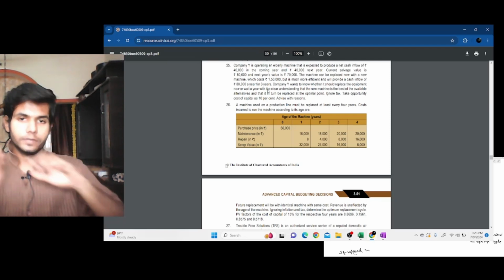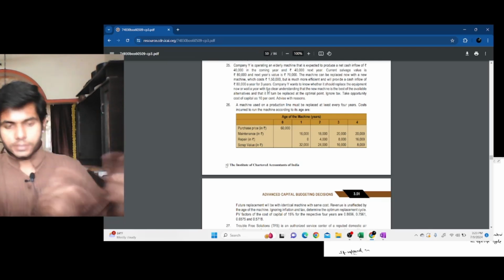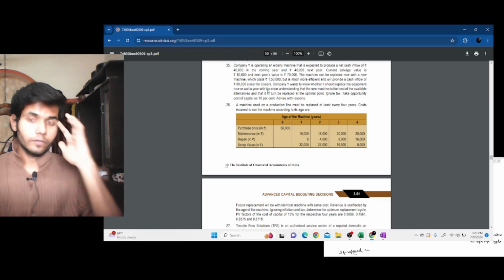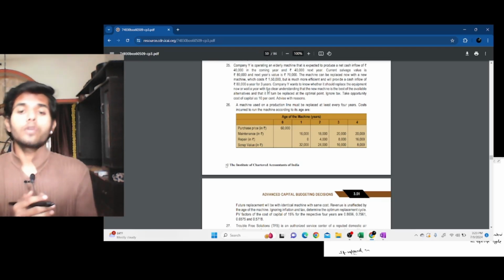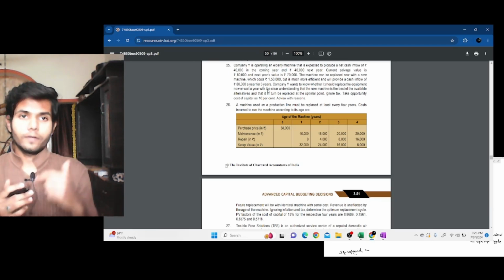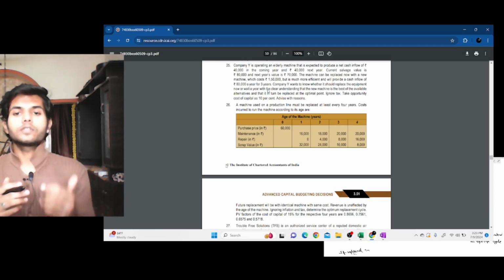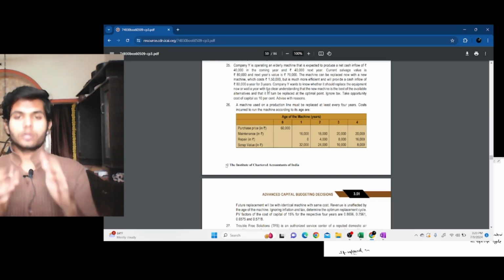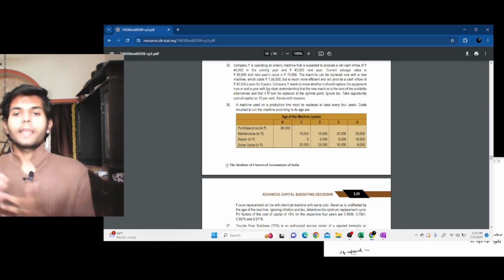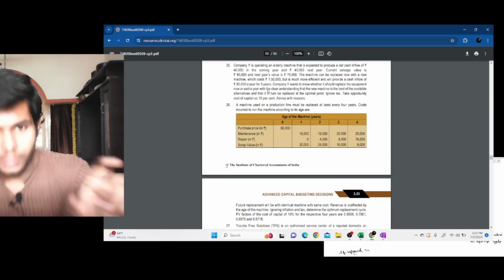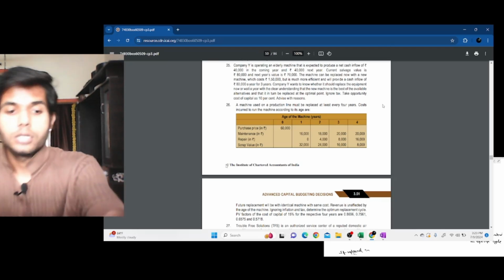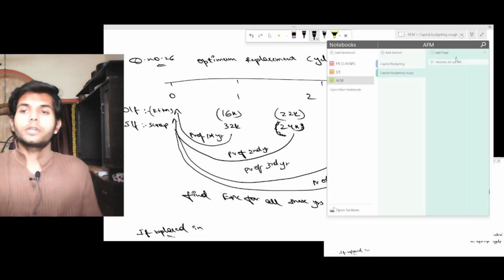And we discounted first year cash flow using first year PV, second year cash flow using second year PV, third year and fourth year using the PV of those years. And then we have found EAC, equivalent annual cost, of the total cost of each of such 4 years, and then we have selected that year in which equivalent annual cost is minimum. So equivalent annual cost is minimum in year 3, and I want you people to make a note of it.